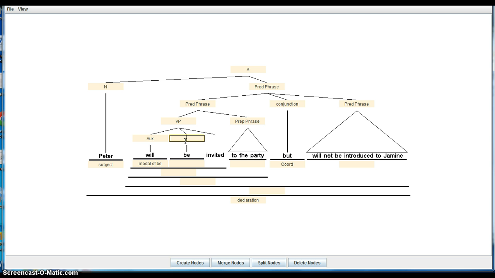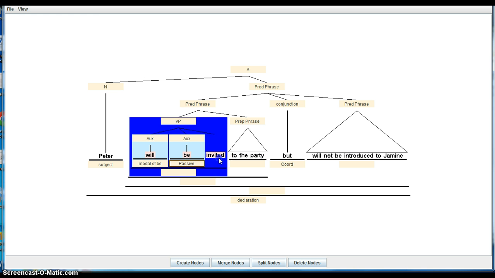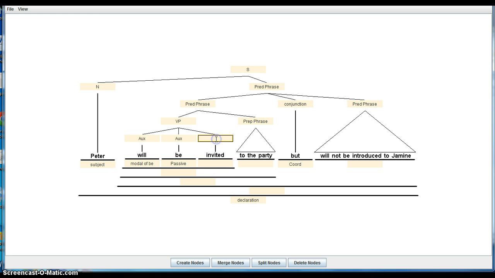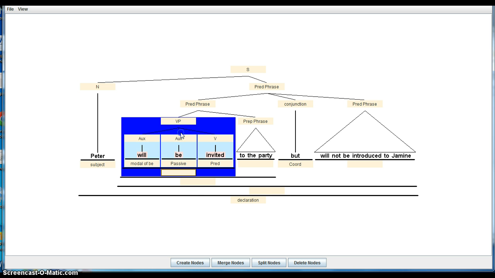So it is also an aux, but this is the passive element. Invited then is the lexical verb. Predicate. Will be invited, if we want to take some of this into account, is simply the predicate.